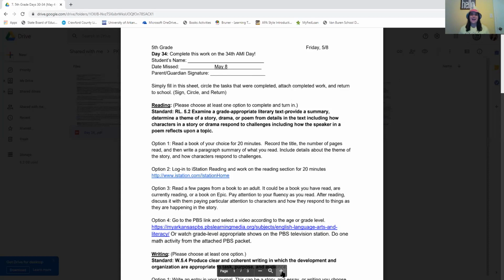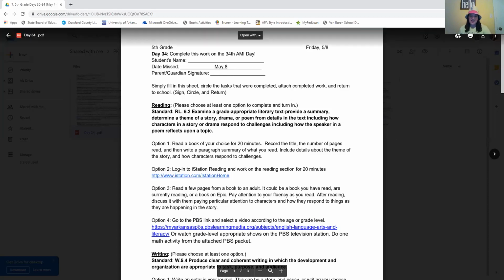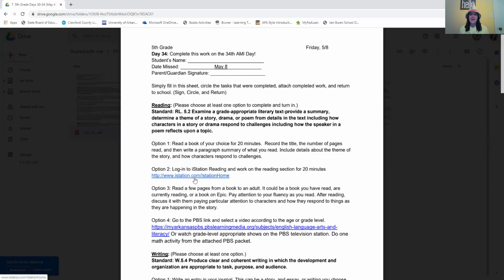or you could choose to do option two, which is to log on to iStation Reading and work on the reading section for 20 minutes. So it gives you that link right there to get to iStation if you need it. If you need your iStation logon or password, please message me and I can get that for you. But option two is to log on to iStation Reading and work on the reading section for 20 minutes. If by chance you are completely done with iStation Reading and you're just doing those extra activities at the end of iStation Reading, you can do Freckle ELA for 20 minutes. That's also an option. Or even work on Spelling City for 20 minutes.